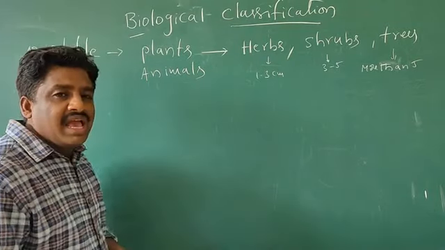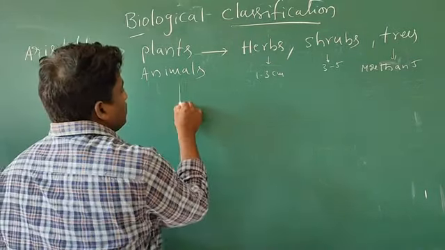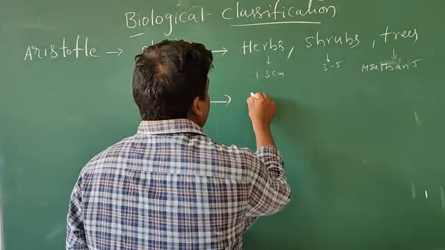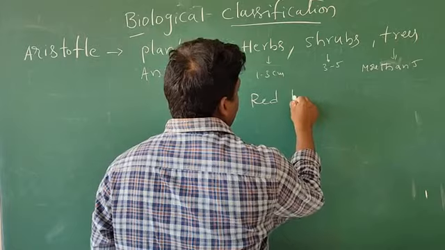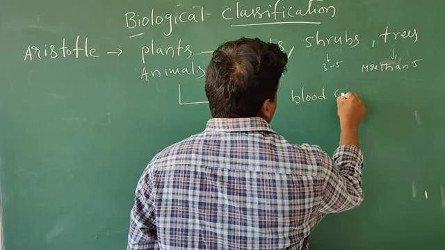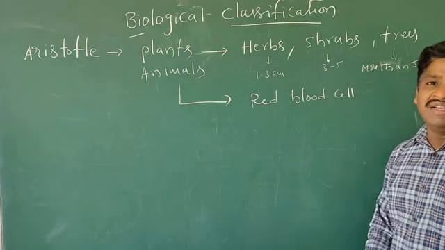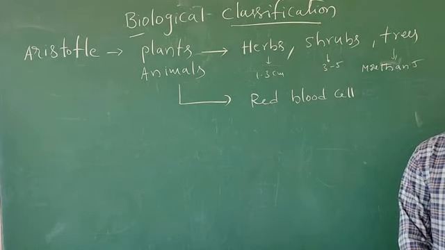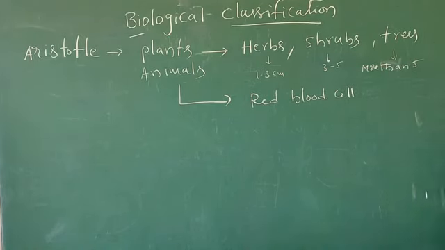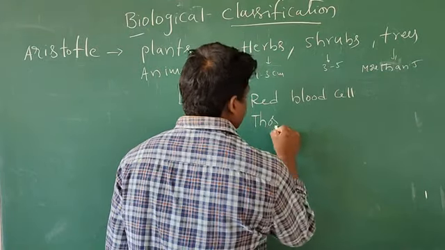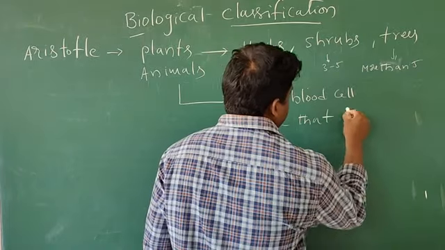Next, animals can be categorized into two types based on red blood cells. Those with red blood, and another one, those that did not.